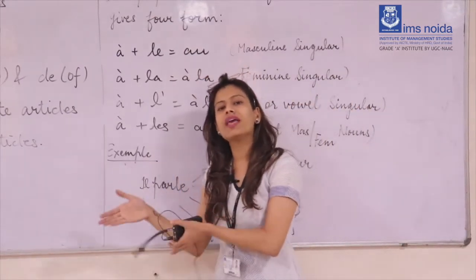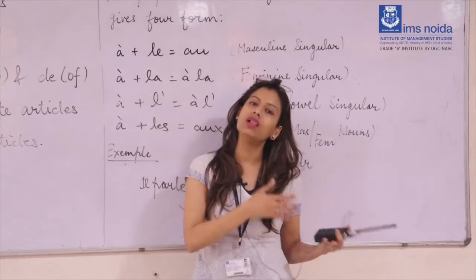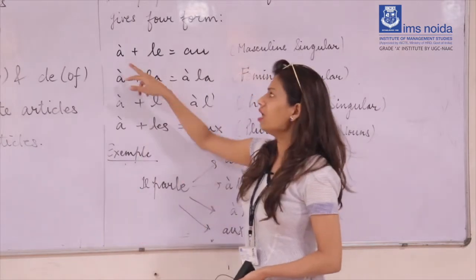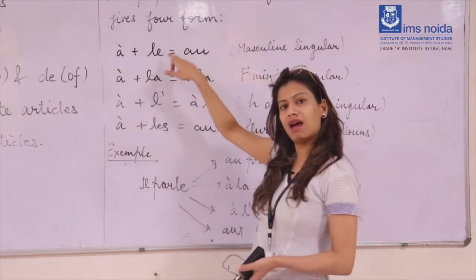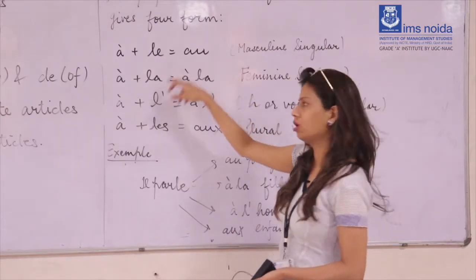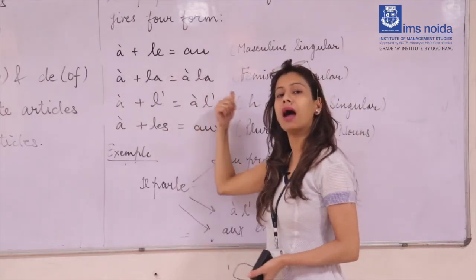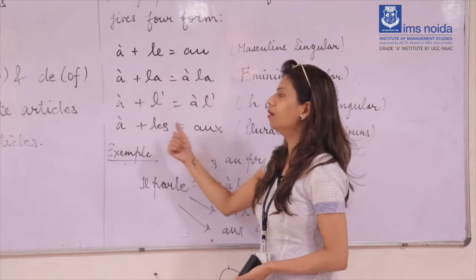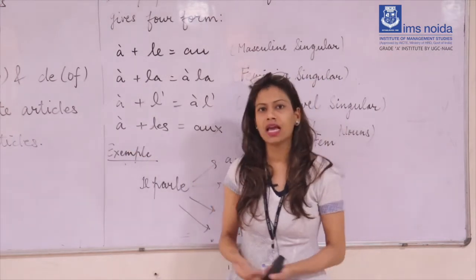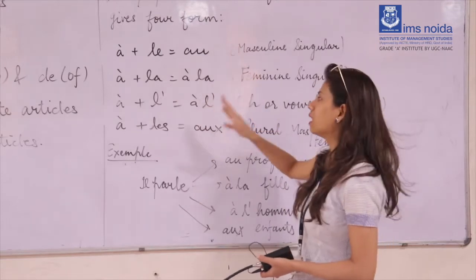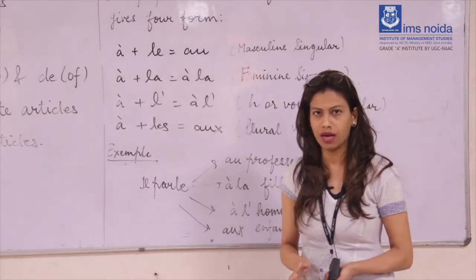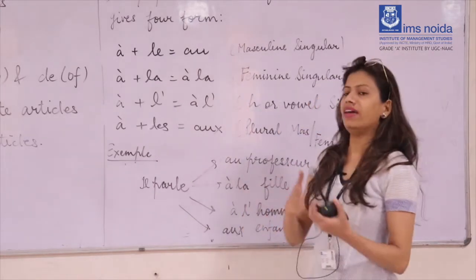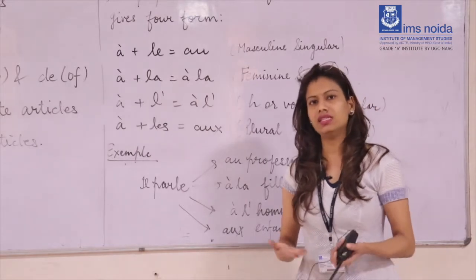It is also based on the genders, like we have learned all the articles in previous lectures and in the previous topic. If you add the preposition à with the masculine le, it becomes au. In the same way, à with la becomes à la, à with l apostrophe stays à l', and à plus les will become aux. The sound of the singular masculine one and the sound of the plural one will be the same. This x doesn't have any sound.